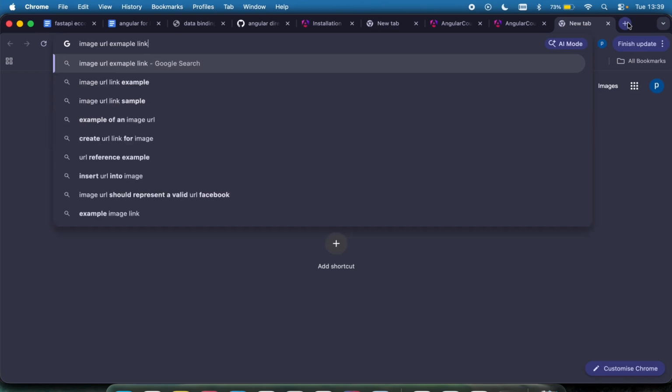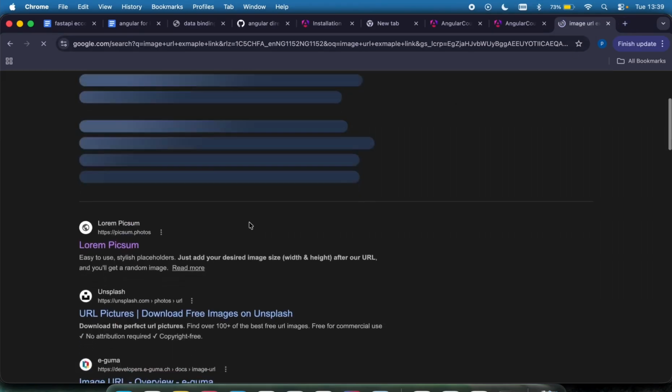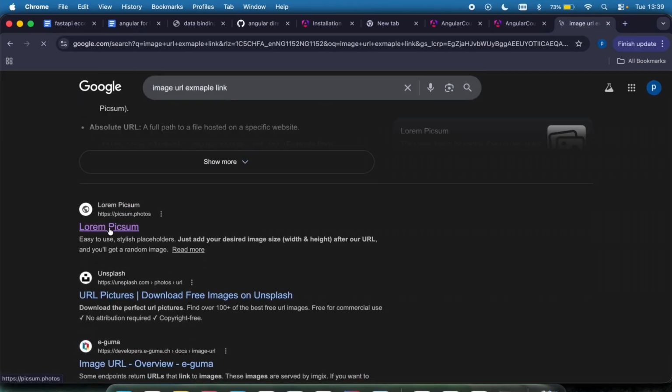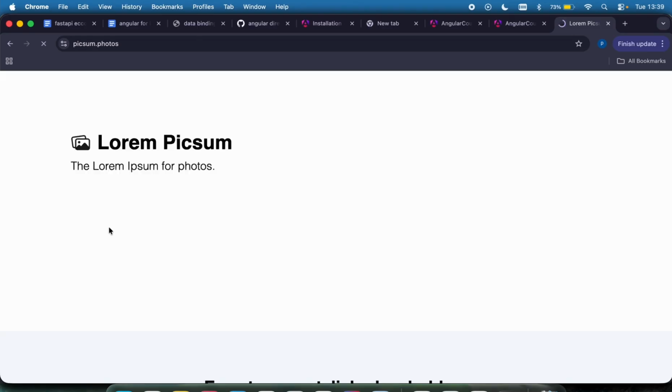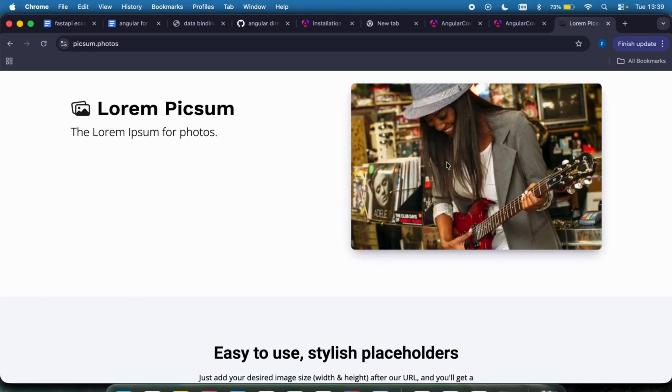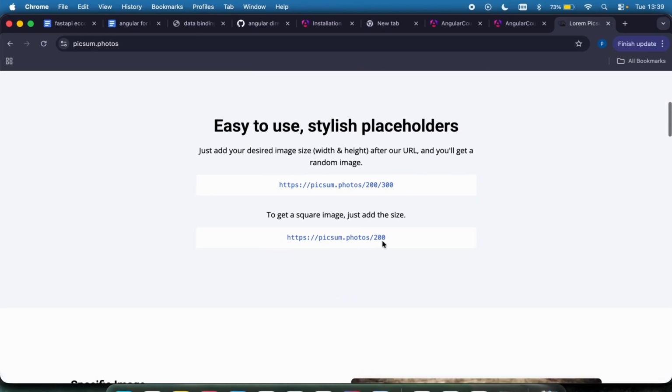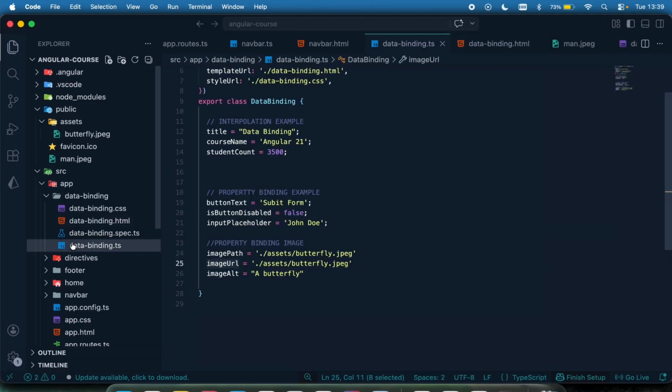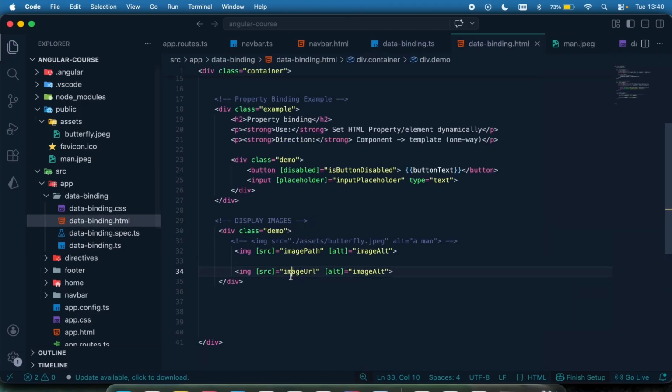I just want to get a random link online, and then so let me just go to this lorem picsum, and then this is a random image right here. So let me just copy this right here. This is the URL to the image. Then come right here, then paste it right here as the URL, the image URL. Then that has been referenced right here.